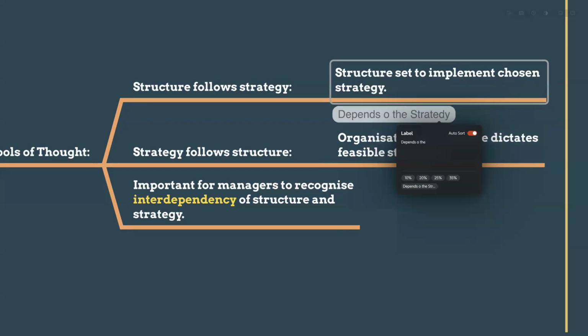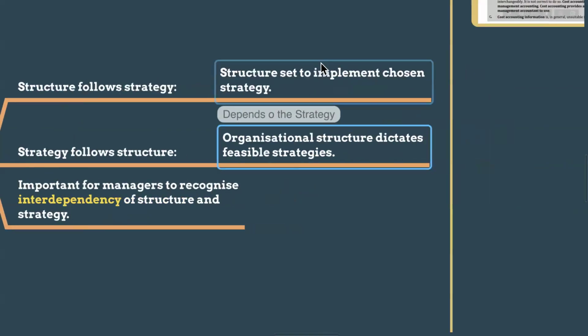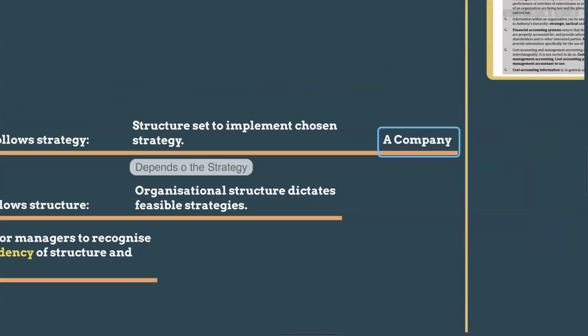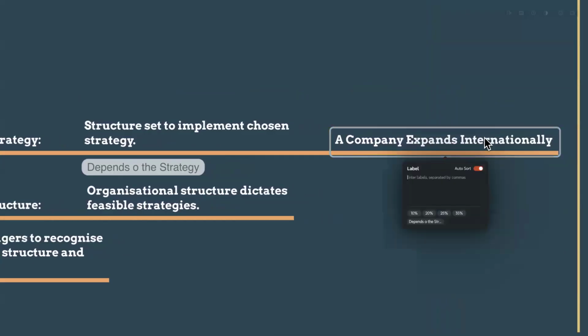So actually, this is strategy, right? First, we will set what our strategy is. Then we will structurize that company, right? For example, guys, a company might expand internationally, so it creates new regional offices, right? First, I can give an example that a company expands internationally. So they are increasing their businesses internationally. What does it mean? This is the strategy, right?